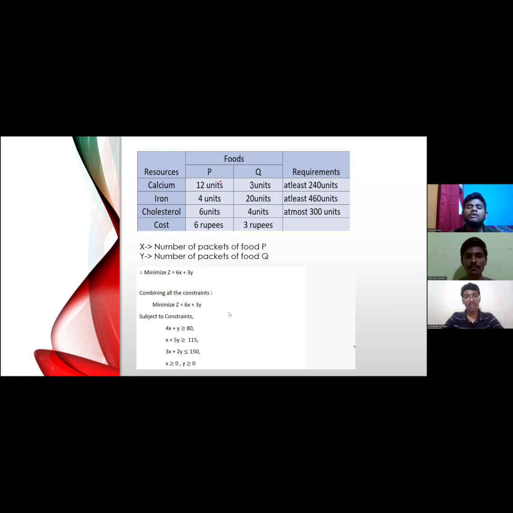In order to solve this linear programming problem, we have lots of techniques. We can solve it by the graphical method, or by the simplex, two-phase, as well as the big M method. But we have solved this problem by using the graphical method. We have taken a graph where the x-axis represents the number of packets of food P and the y-axis represents the number of packets of food Q. We have plotted the first constraint, 4x plus y greater than or equal to 80, and the second and third constraints as well. The resultant graph looks like this.